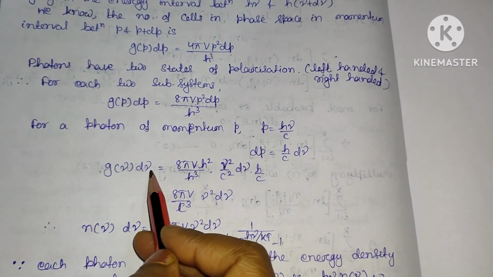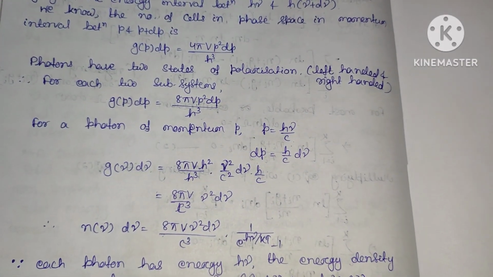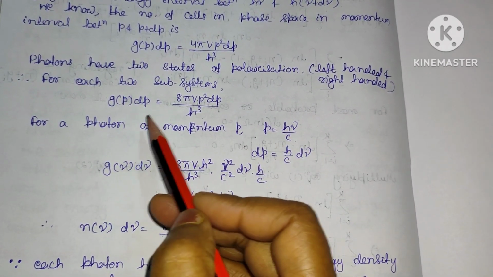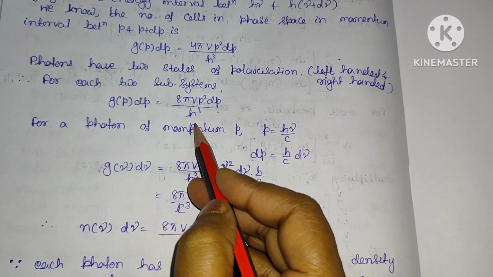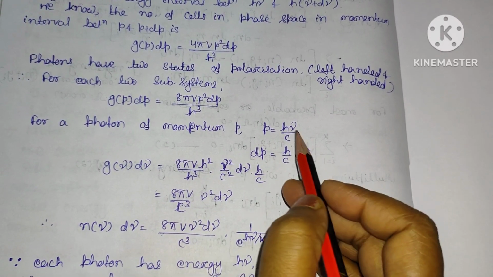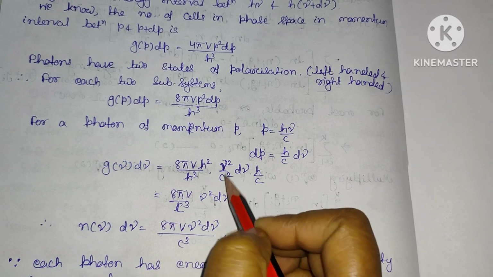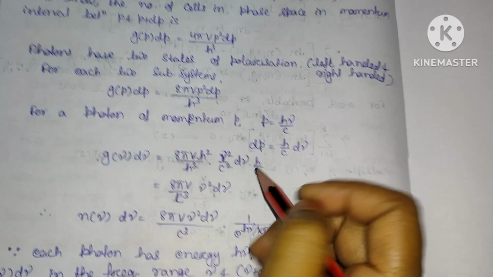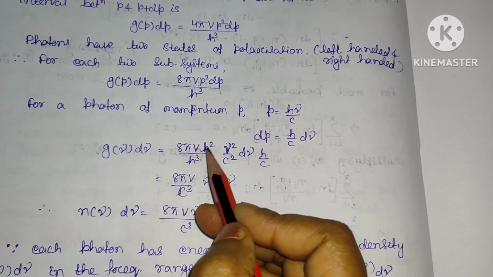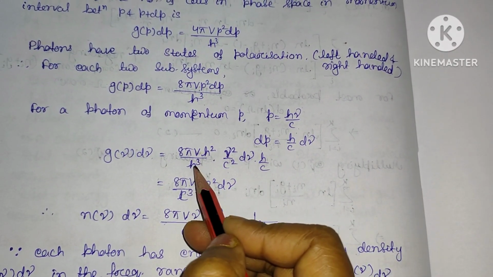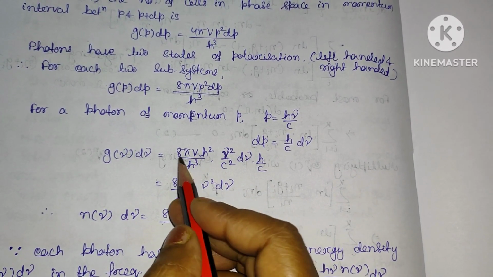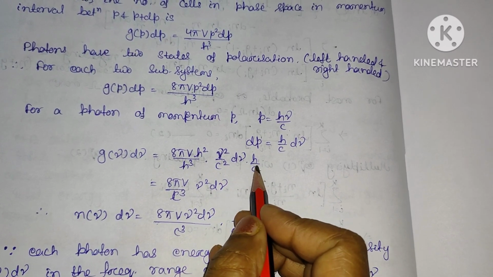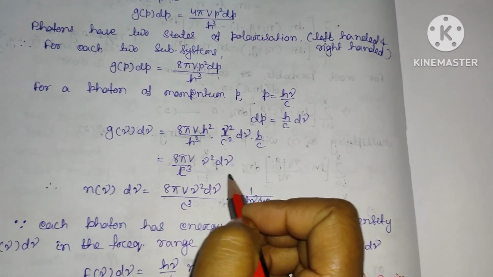So g of nu d nu will be equal to, if I replace momentum in terms of frequency, 8 pi V divided by h cube, in place of p square this will be h square nu square divided by c square, into dp which is h by c d nu. Clear? So cancelling h cube, the remaining term will be 8 pi V divided by c cube, nu square d nu.